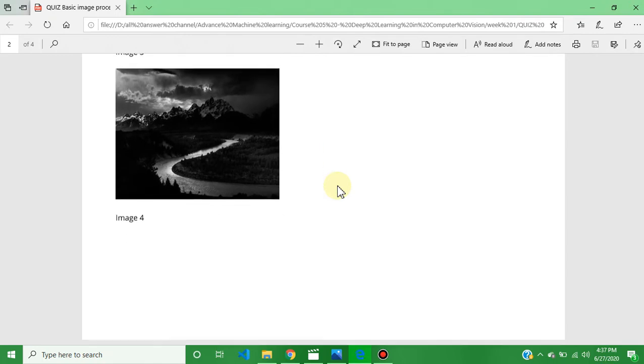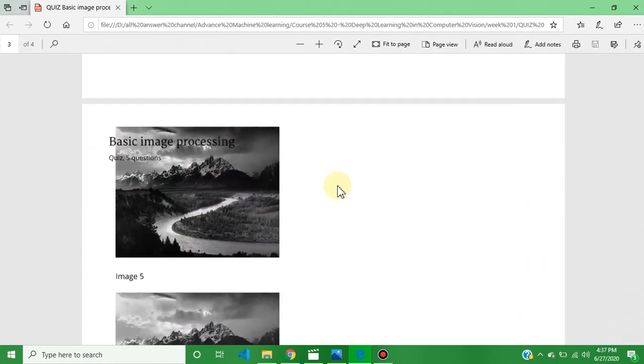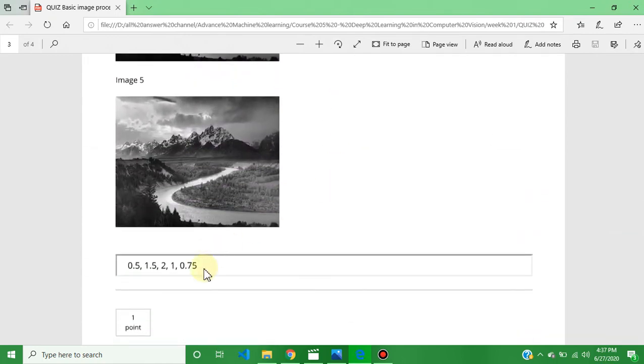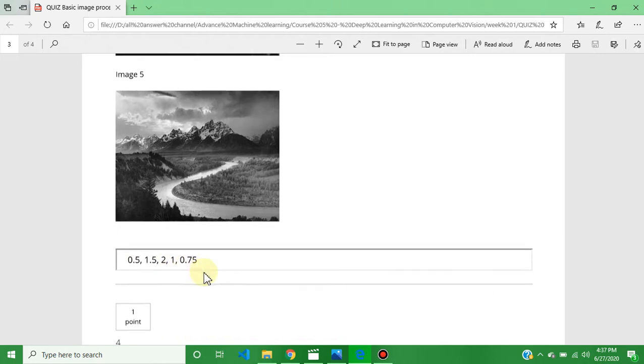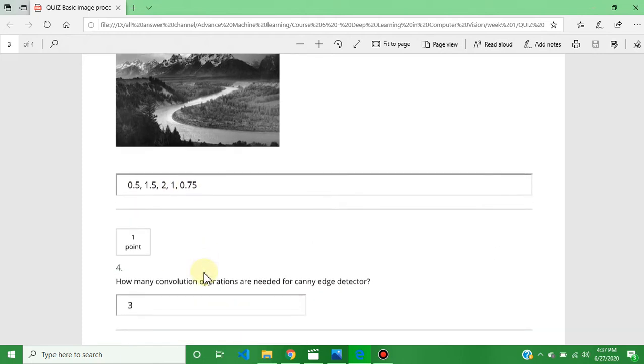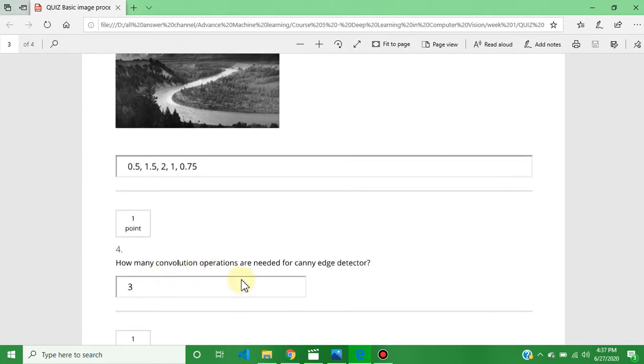The question number third answer is 0.5, 1.5, 2.2, 1, 0.75. And the question number fourth answer is 3. This is the week 1 quiz answer of course number 5.